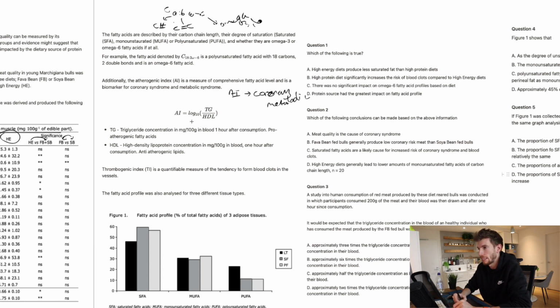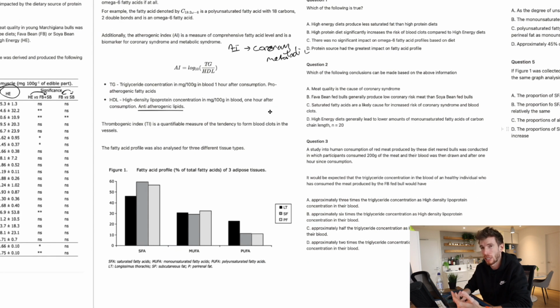It's got a standard log in it, where TG is triglyceride concentration in milligrams per 100 grams in blood 1 hour after consumption, and then pro-atherogenic fatty acids are going to be counted in these. HDL, high-density lipoprotein, concentration again in milligrams per 100 grams of blood 1 hour after consumption. These are anti-atherogenic, like that. Again, not really able to make a huge amount of sense of that. Just going to note that down, that maybe pro and anti-atherogenic is going to maybe be helpful to me in the STEM.